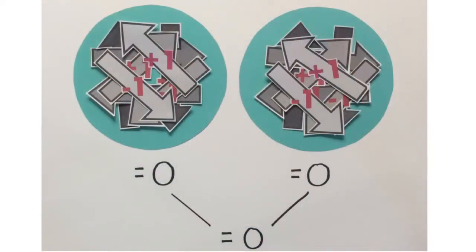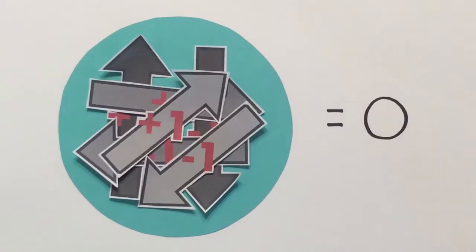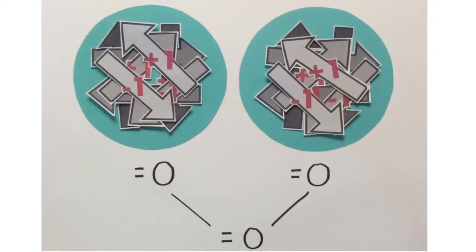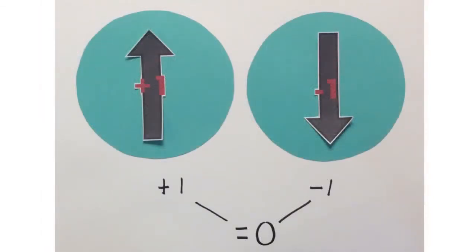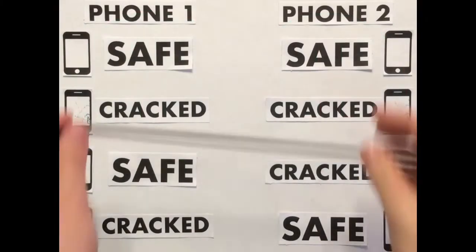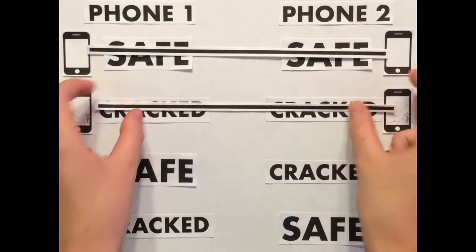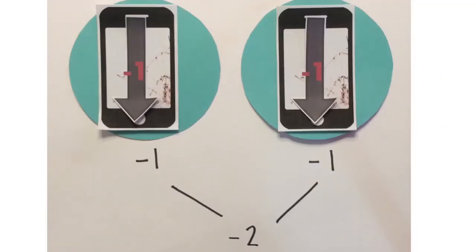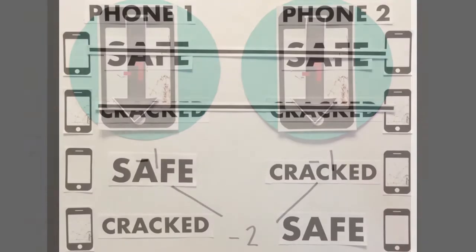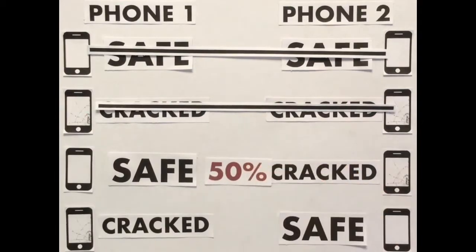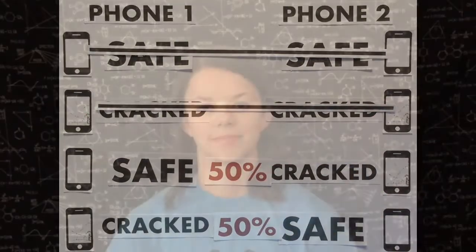With entangled particles, their combined spin must equal 0. When in the superposition state, each particle's spins cancel out to equal 0. Because of the law of conservation of angular momentum, the spins must cancel out after they are measured as well. This allows us to eliminate the options where both screens have the same state, as that would result in a value of +2 or -2, not 0. We are left with two options that have a 50% chance of appearing.